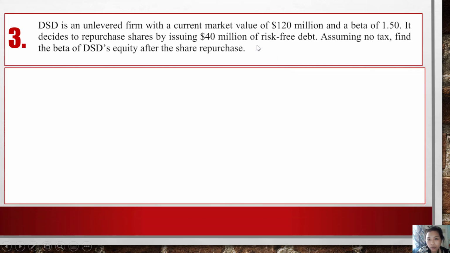So here, what do we have? We've got A is 120, beta of U is 1.50. We've got 40 million is D.